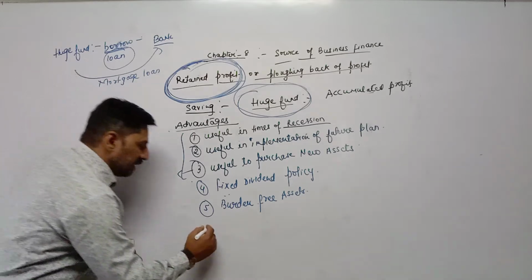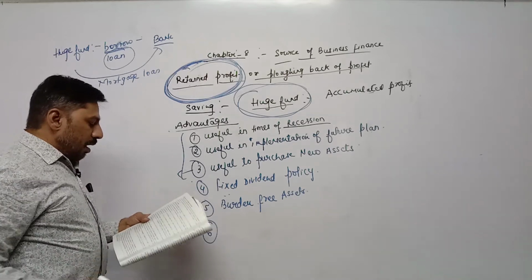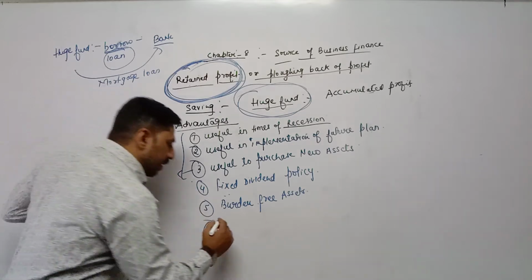And the last point, the sixth point, a simple point: borrowed capital can be repaid.